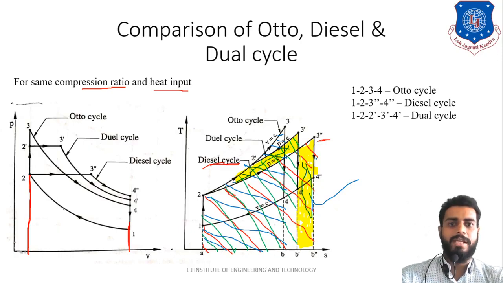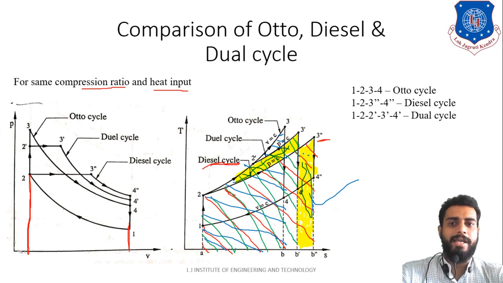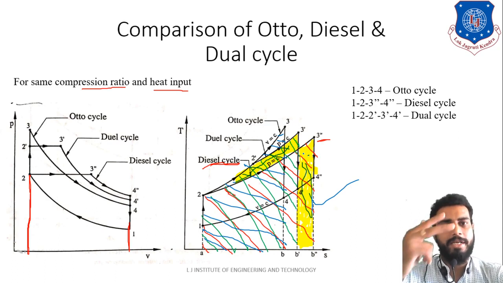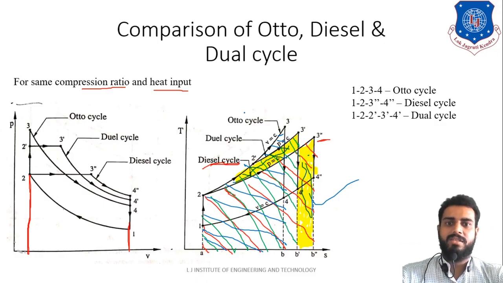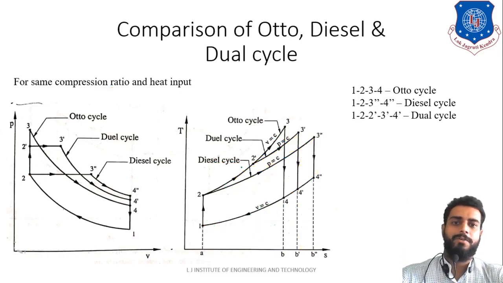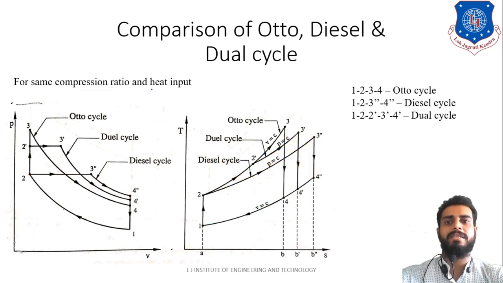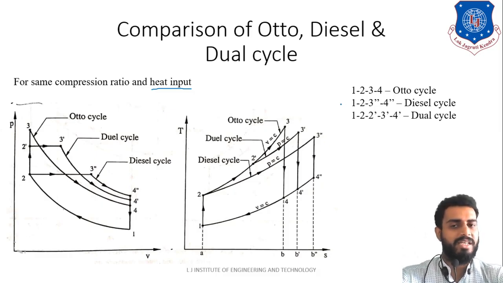So that means, if the area of this portion and that yellow highlighted area are the same, the dual cycle and the diesel cycle both have the same heat addition. That is what you have to consider. The same way is the case for the Otto cycle also. That is how you should appreciate from the diagram that the same heat is added. It is not written anywhere in the book, so just understand it carefully. That is how the same heat input is taken.